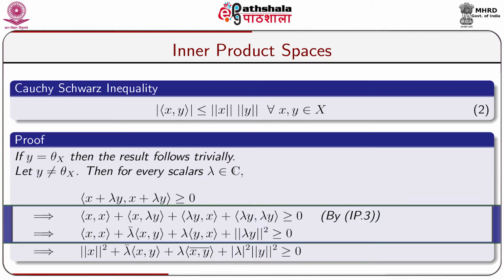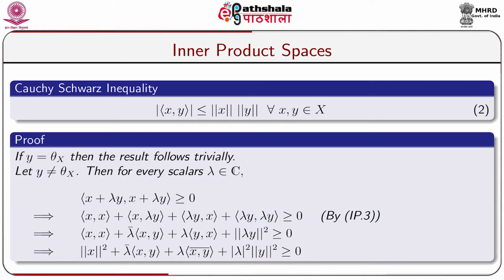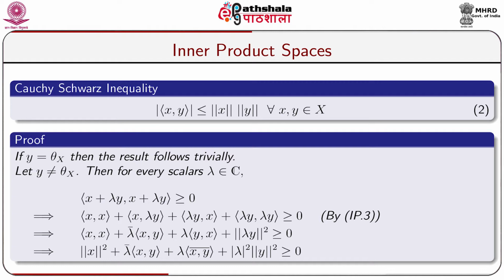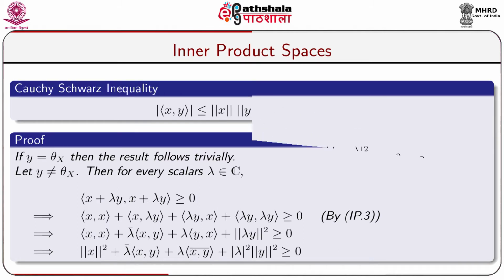greater than or equal to 0, by inner product axiom 3, which gives (x, x) plus lambda bar (x, y) plus lambda (y, x) plus norm of lambda y whole squared, which is again greater than or equal to 0. This implies norm of x squared plus lambda bar (x, y) plus lambda times the conjugate of (x, y) plus modulus lambda whole squared into norm of y squared, which is again greater than or equal to 0.